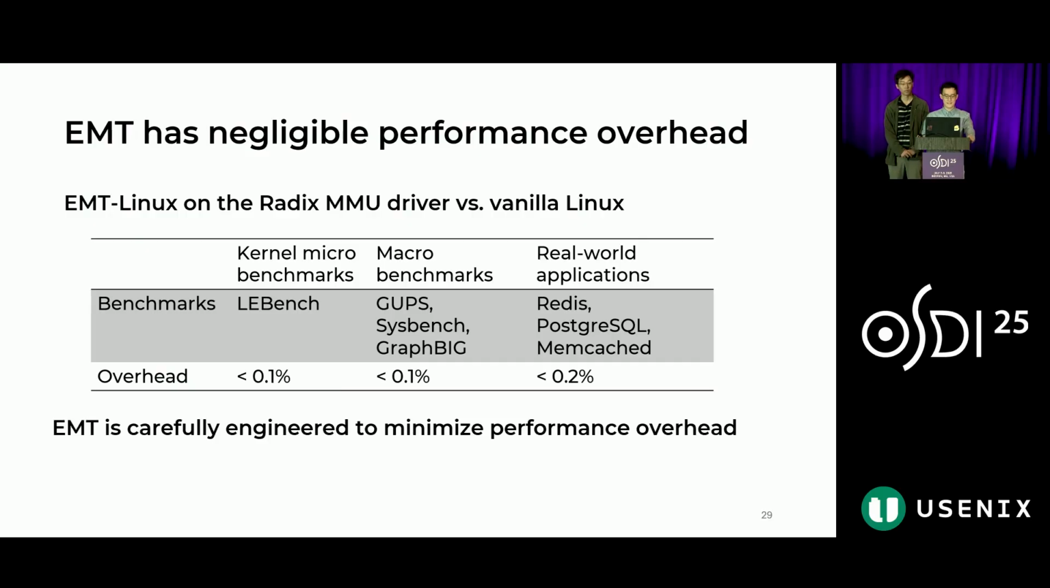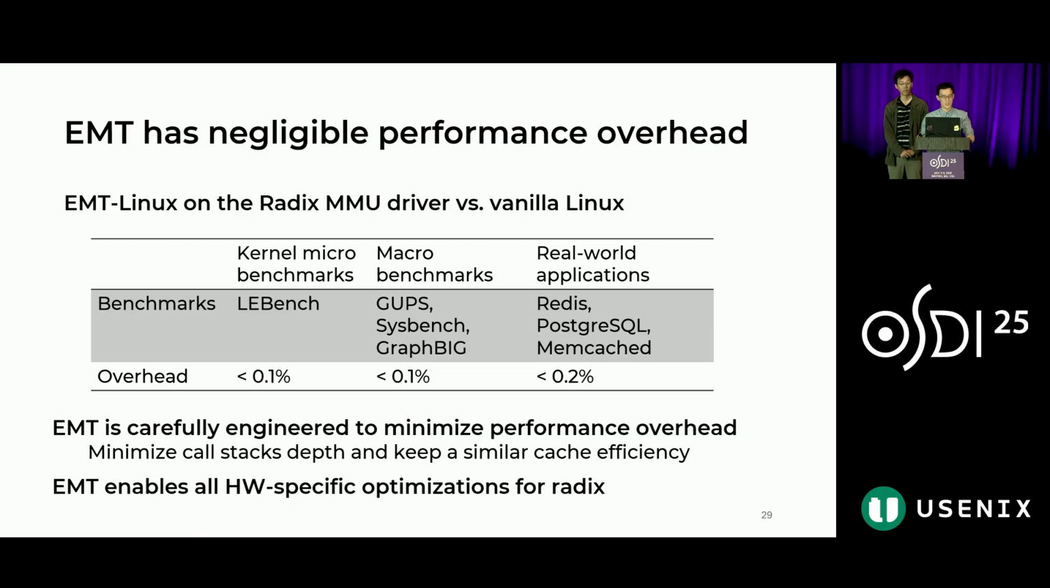The reason why is that EMT is carefully engineered. We follow Linux convention to minimize the call stack depths and keep a similar cache efficiency. What's more, EMT enables all the hardware-specific optimizations for a radix tree.